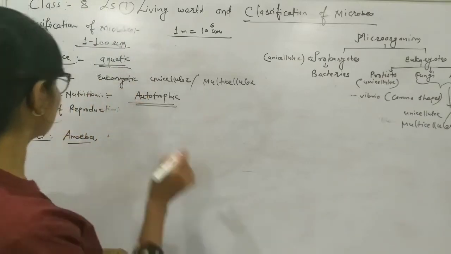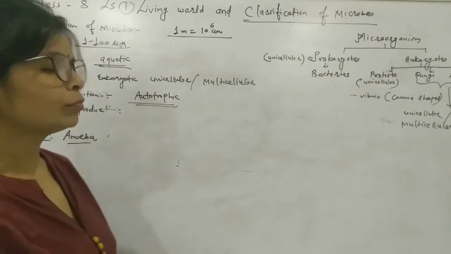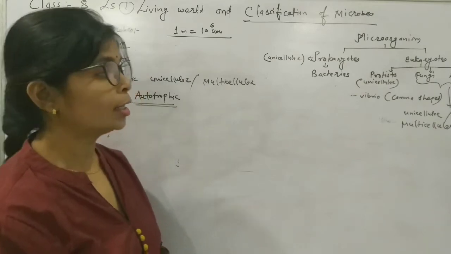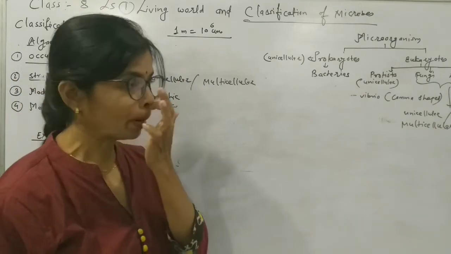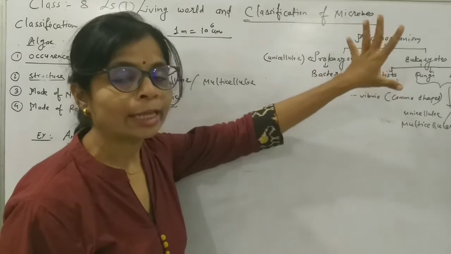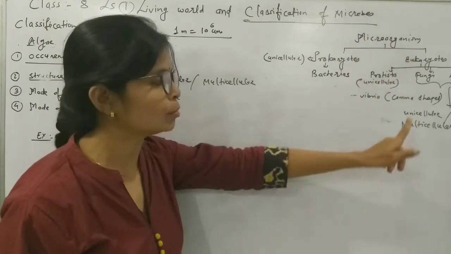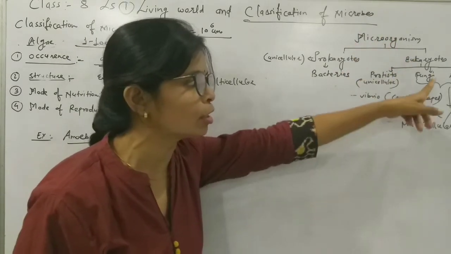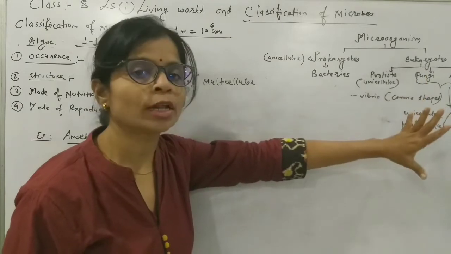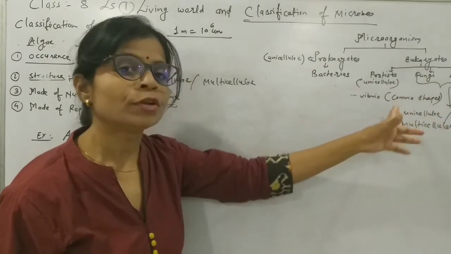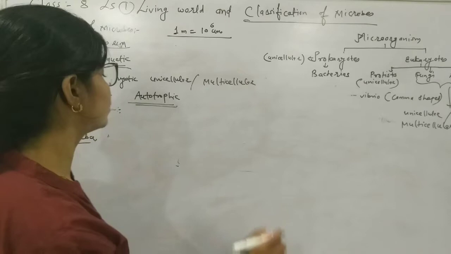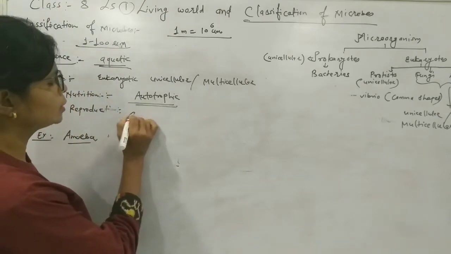Mode of reproduction. As we are learning about microorganisms, there are unicellular and multicellular algae. We will see the example of unicellular algae, and that is chlorella.